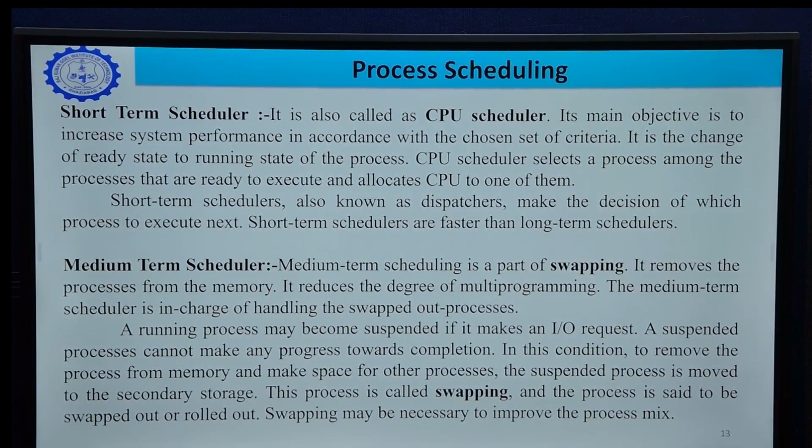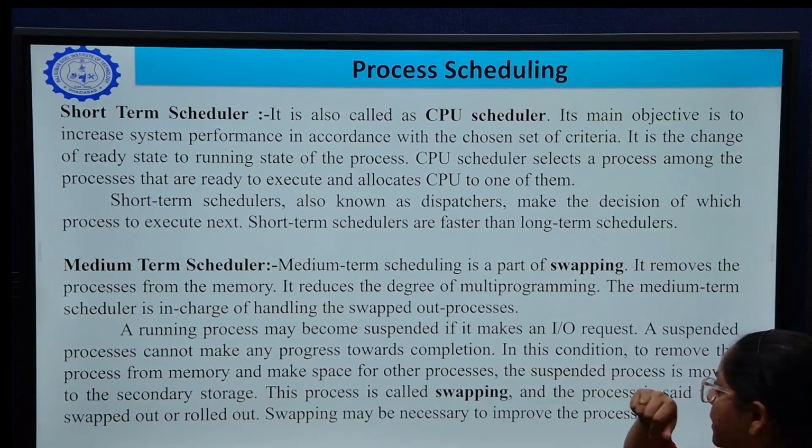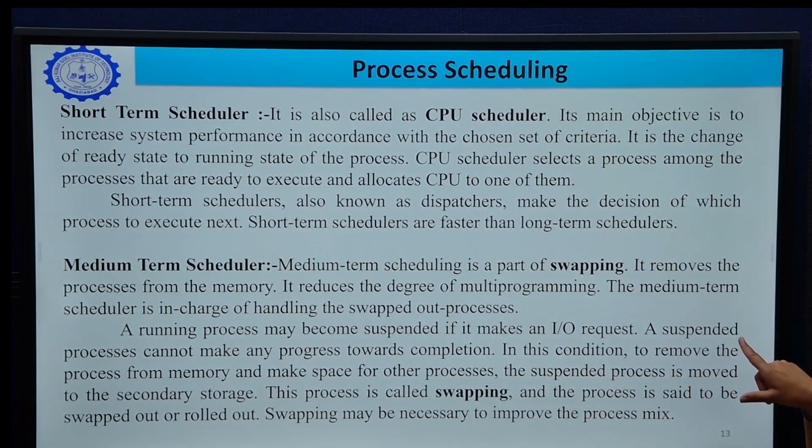Short-term scheduler is also known as dispatcher. It makes the decision of which process is to execute next. Short-term schedulers are faster than long-term schedulers. Medium-term scheduling is a part where swapping is used. It removes the process from the memory. It reduces the degree of multiprogramming. The medium-term scheduler is in charge of handling the swapping out process.